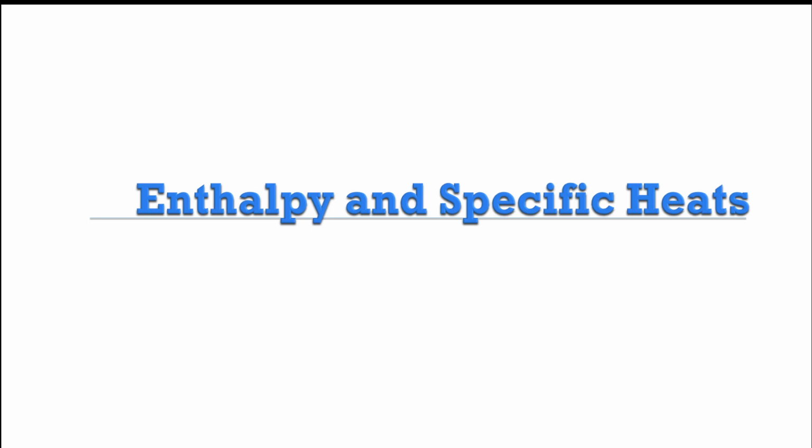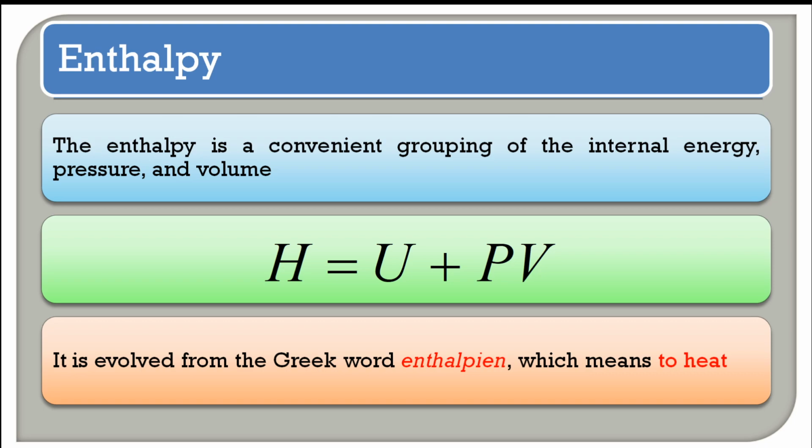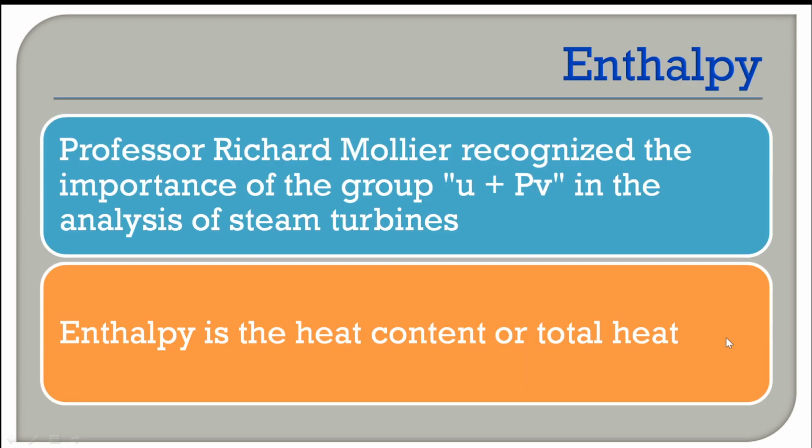We will be learning enthalpy as well as the relation between specific heats in terms of enthalpy and internal energy. The derivation will be discussed. So, enthalpy is a convenient grouping of the terms internal energy and pressure volume energy. The product of pressure and volume has the units of energy. Enthalpy evolved from the Greek word enthalpion, which means to heat.